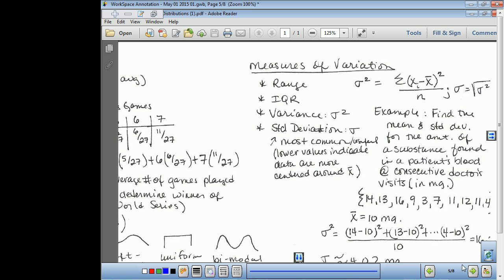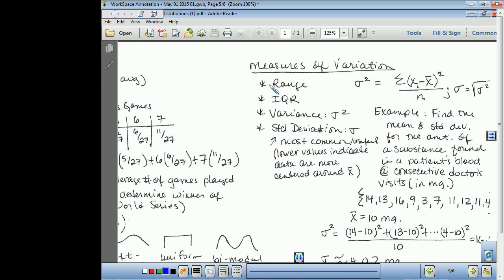All right, so we looked at measures of central tendency. Measures of central tendency is where does the center of the data tend to be? So we looked at mean, median, and mode, and in addition to mean, we looked at the weighted average, which was expected value. Now we're going to look at measures of variation. How does the data vary?